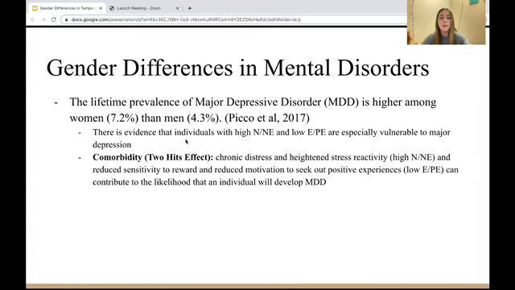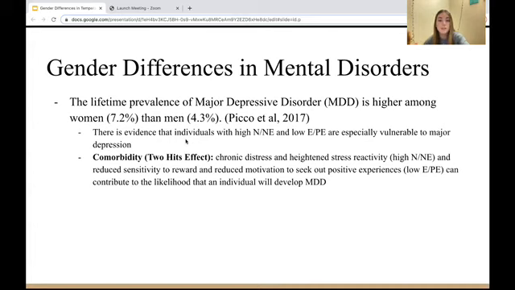And for the disorder we decided to focus on for the study, we chose major depressive disorder, or MDD. And MDD, like many other disorders, has displayed a higher lifetime prevalence in women than in men. And in this case, it's 7.2 for women and 4.3 for men, meaning that women are more likely to develop MDD than their male counterparts.